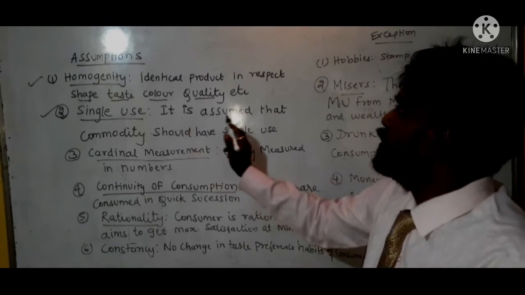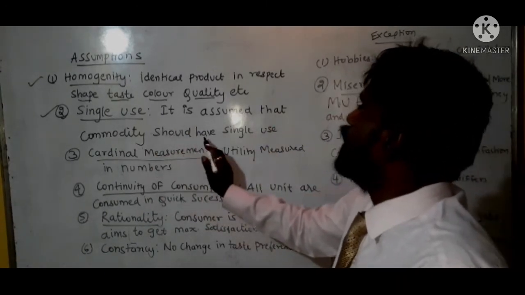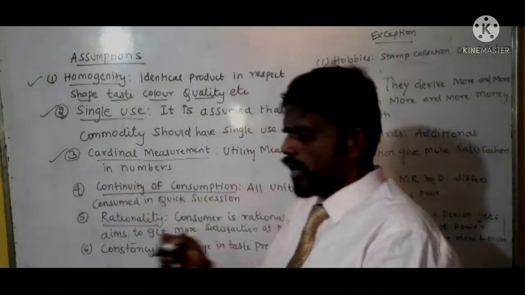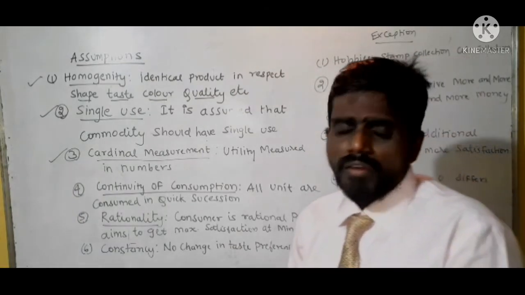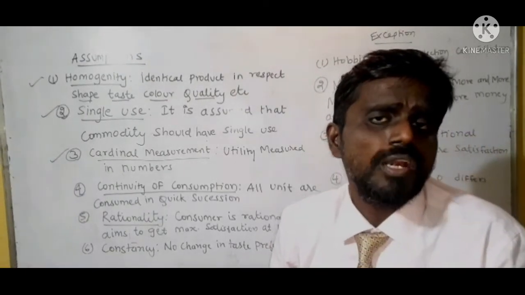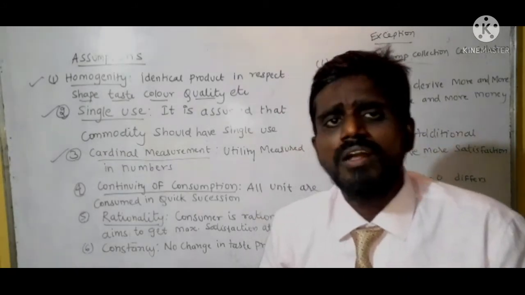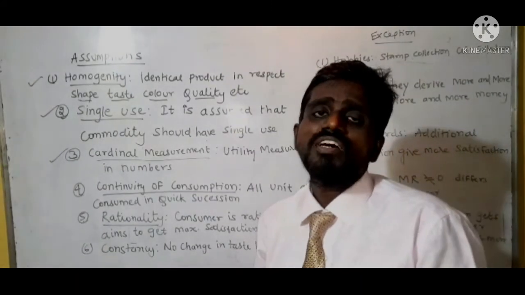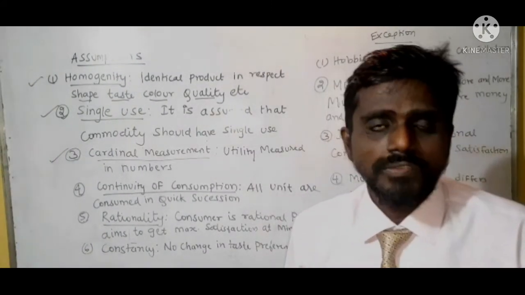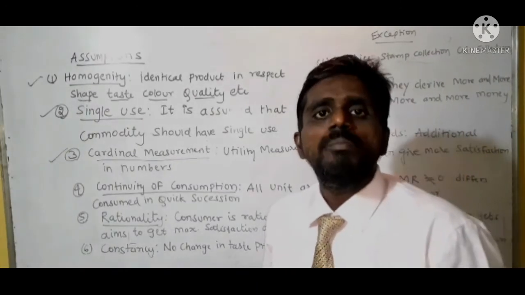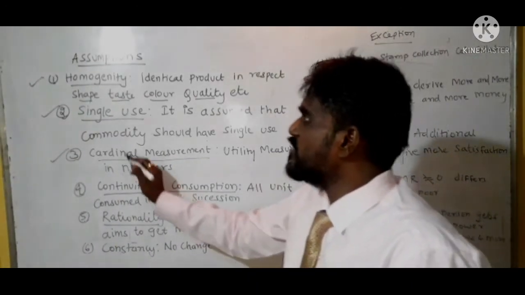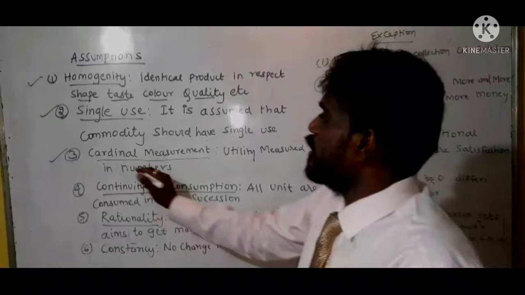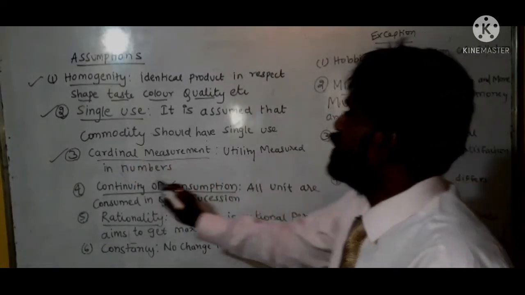It is assumed that the commodity should have a single use only. Third is cardinal measurement. Here we are measuring satisfaction or utility in numerical terms, but utility is a subjective and psychological concept. It differs from person to person. Understood? So we are assuming that utility can be measured cardinally, that is, in numbers.